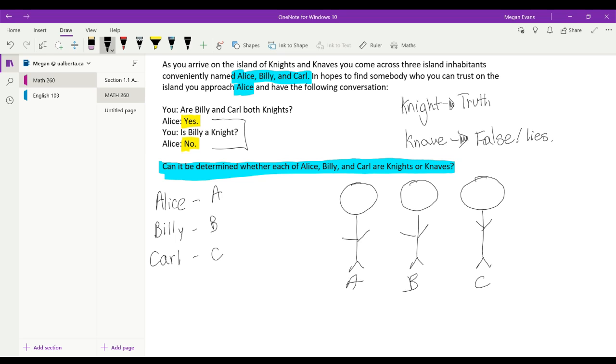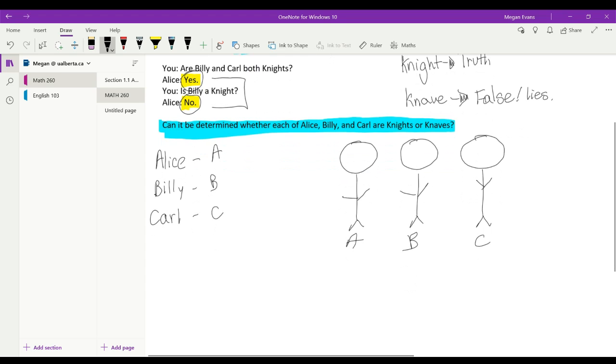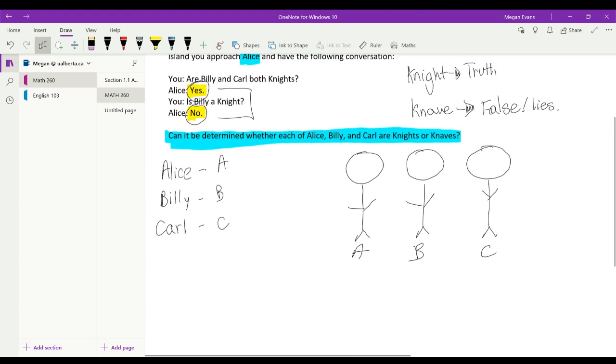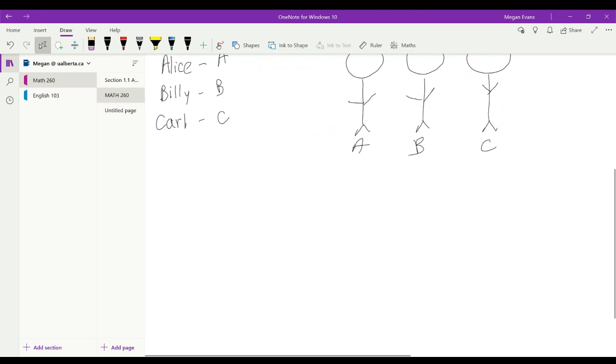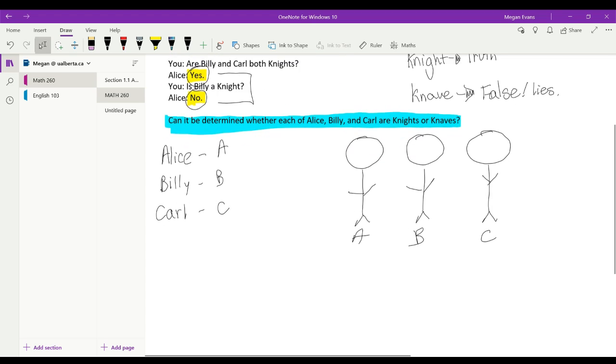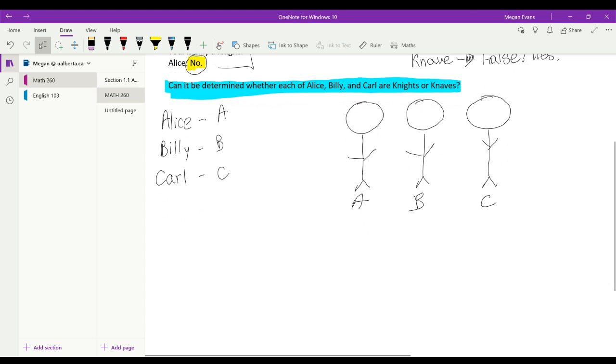So when Alice says something that's true, and she also says something that's false, the only way that this can happen is if they're contradicting statements, and contradicting statements can only be false together. So if the 2 statements are, are Billy and Carl both knights, she says yes, and is Billy a knight, no, they're contradicting and they're false.